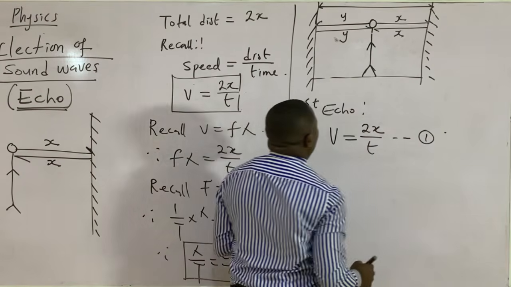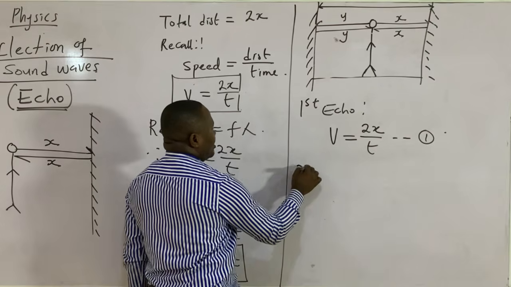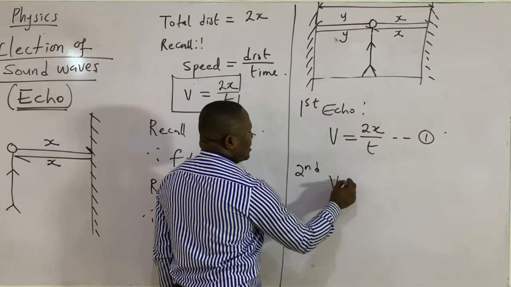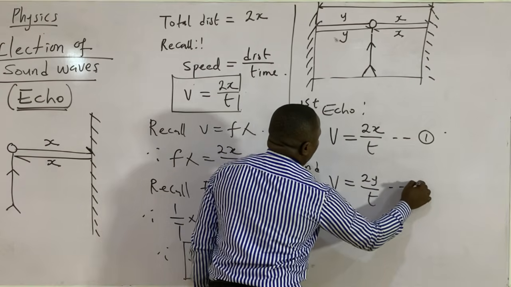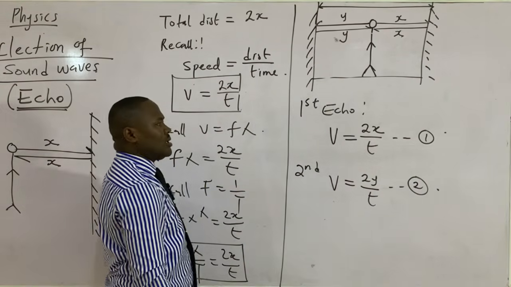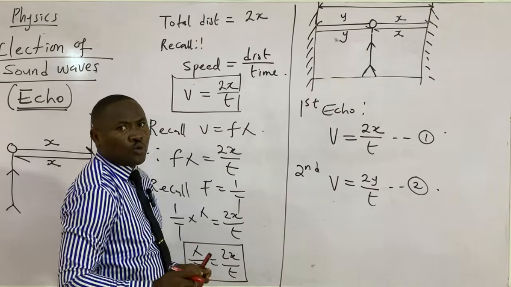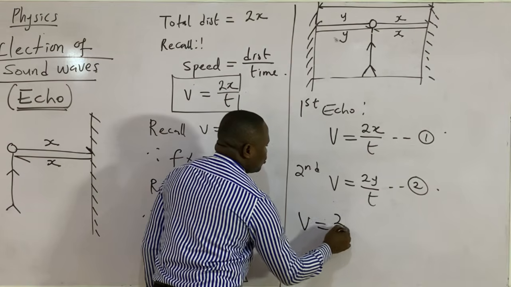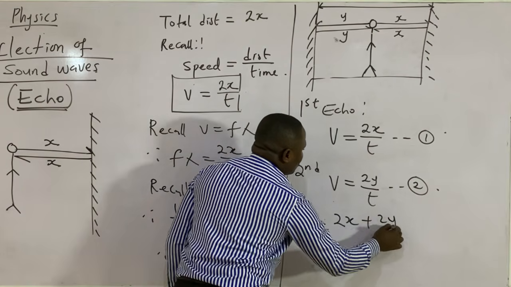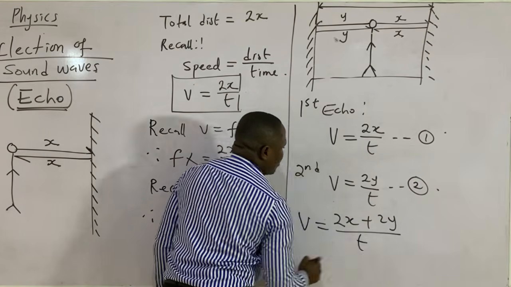What about the second echo? The second echo is v equal to 2y over t. Now if I add these two equations together, I'll have v equal to 2x plus 2y over t.